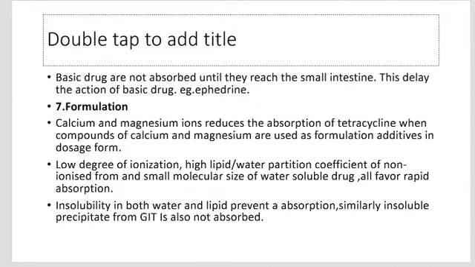Formulation is a pharmaceutical factor which affects drug absorption. An example is a tablet.